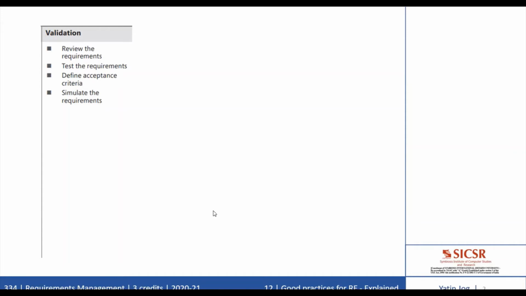Informal preliminary reviews during the requirements development are also valuable. It is important to train the team members in how to perform effective requirements review and to adopt a review process for your organization. The next good practice is to test the requirements.